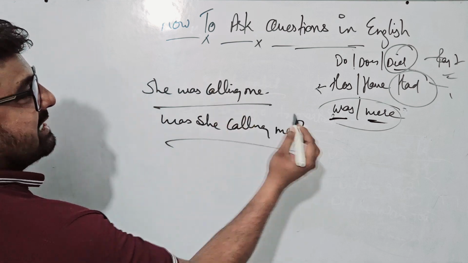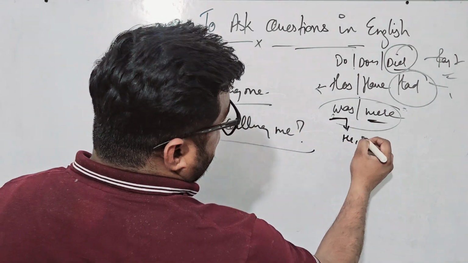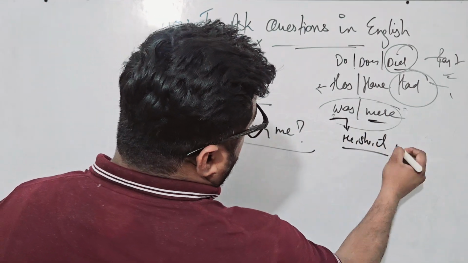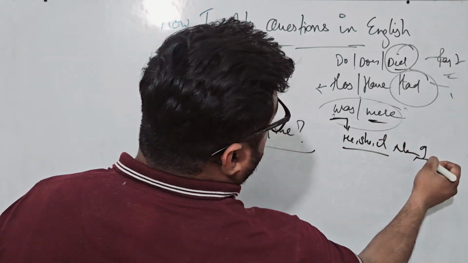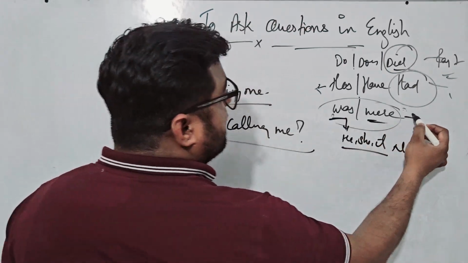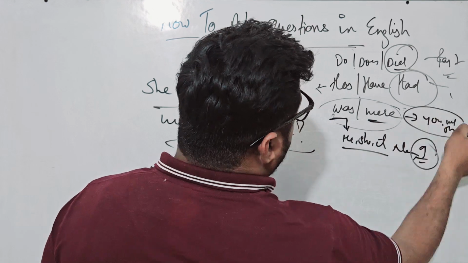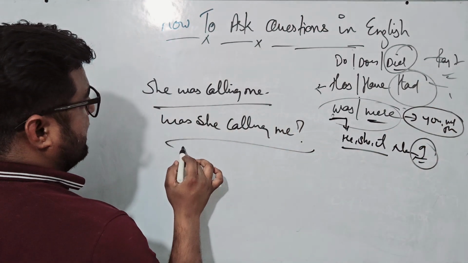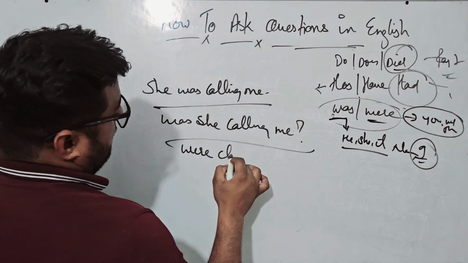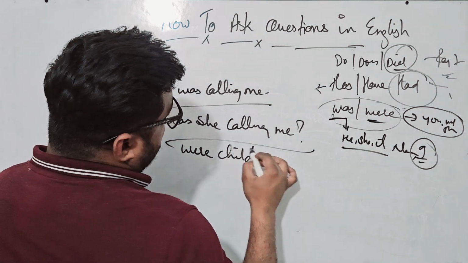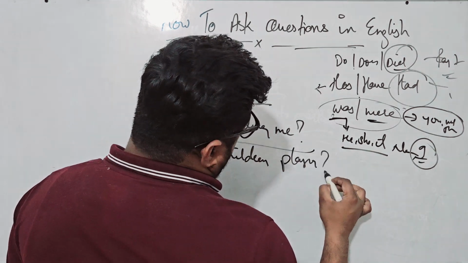So singular case again, in this case he, she or it or any name, was, even I also, right? And were with you, we, they. It means plural cases. Like this. Were children playing? Question mark.